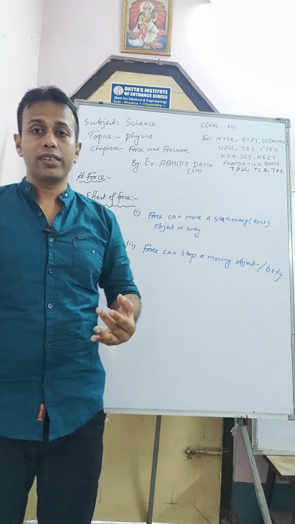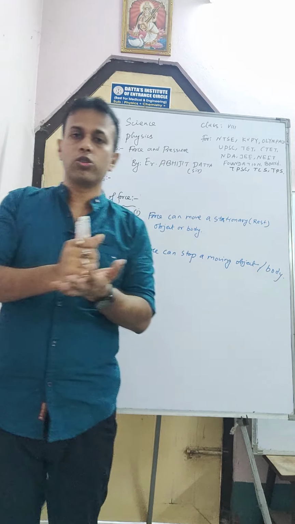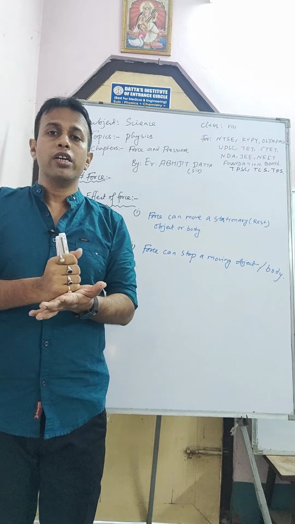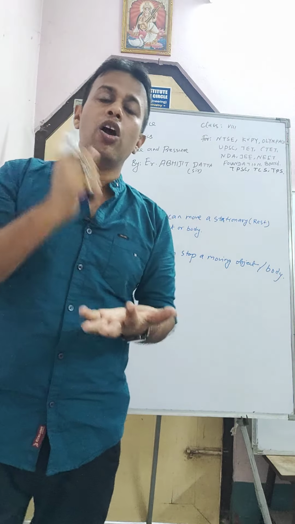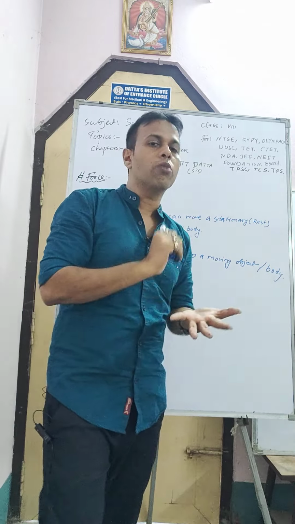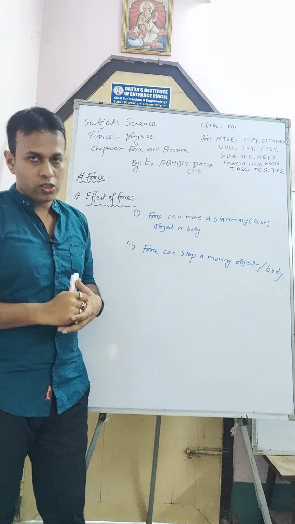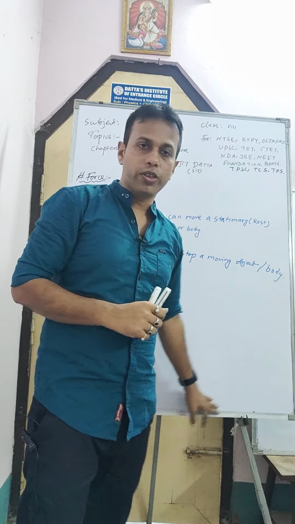So what is the brake? When you use the brake, that is one kind of force. Drivers use this force against the motion of the train, the plane, the car, the scooter, or the cycle. Understood? So force can stop a moving object or body.